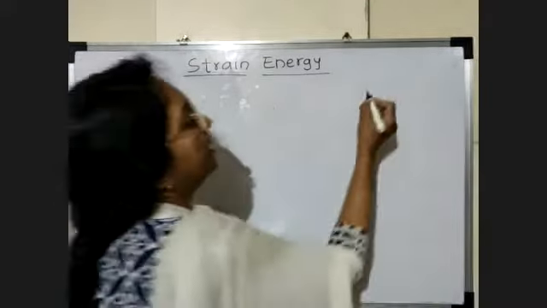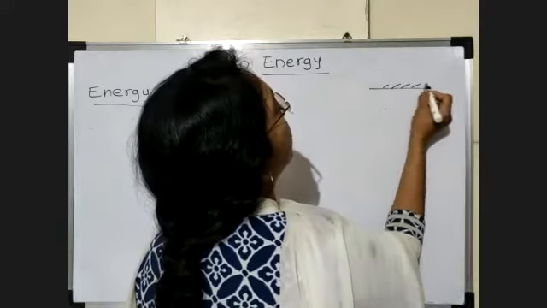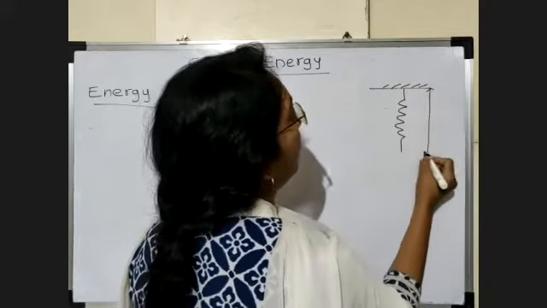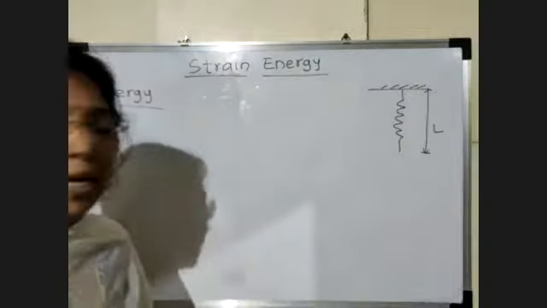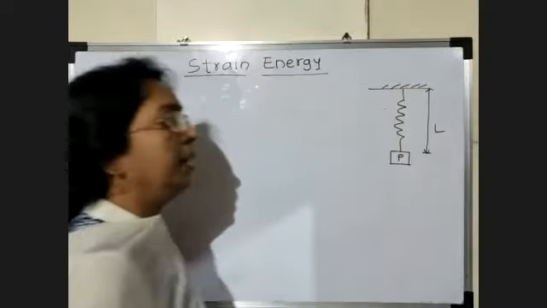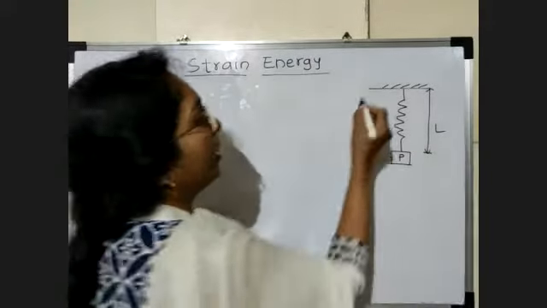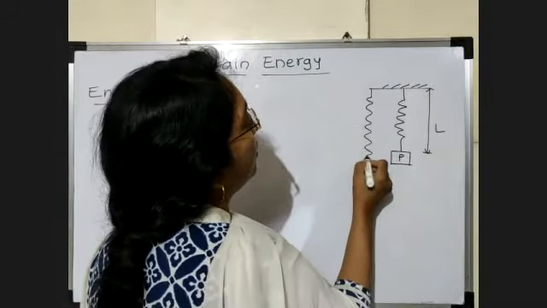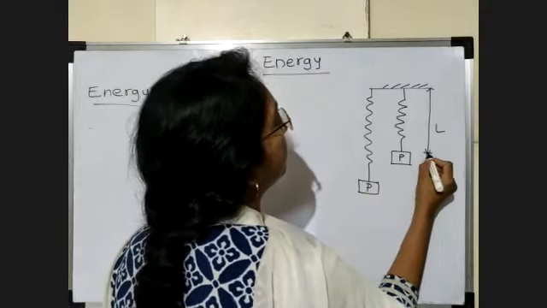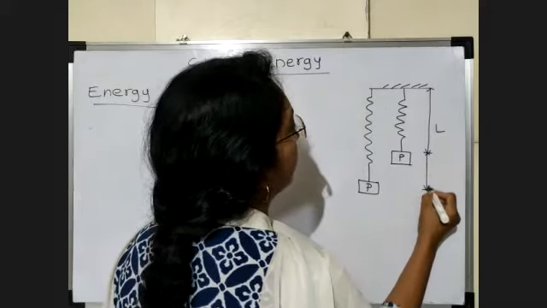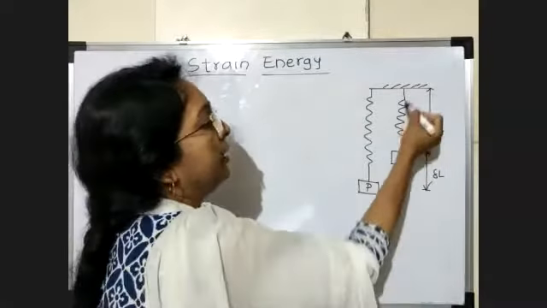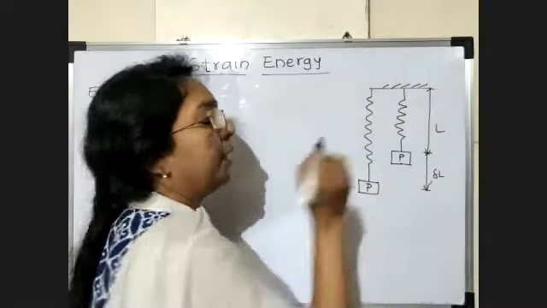For that we consider one elastic wire, or one spring. The original length of the spring we consider L. At the end of this spring, we fix some load P. Now, what happened due to this load? Elongation of the bar or spring takes place. This elongation we consider delta L.